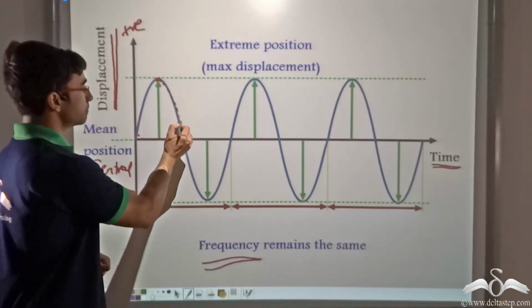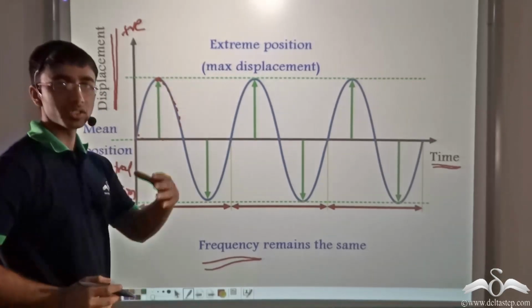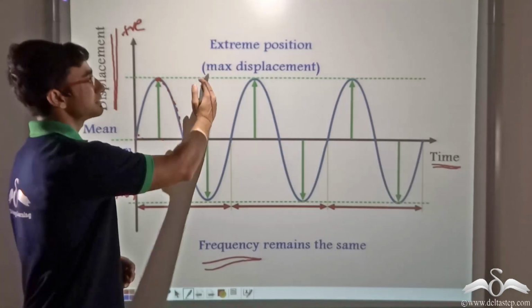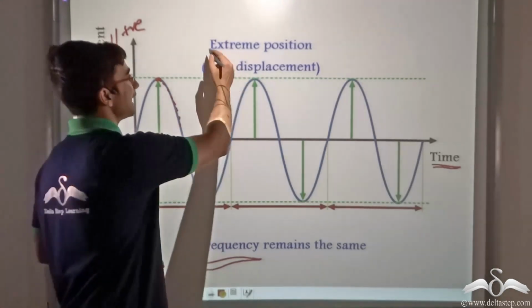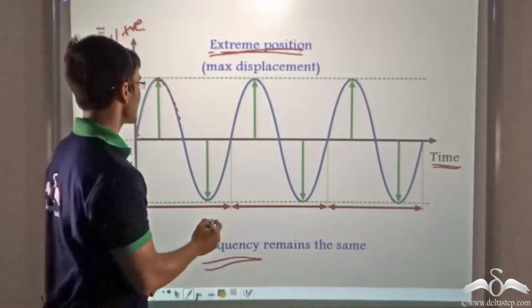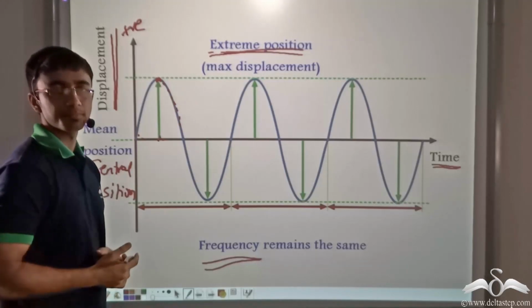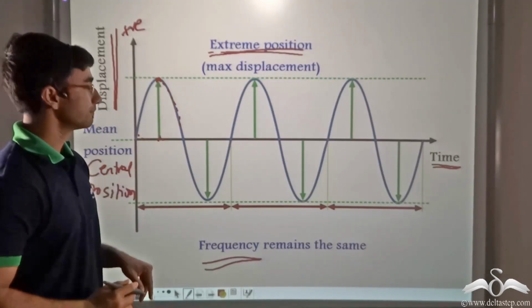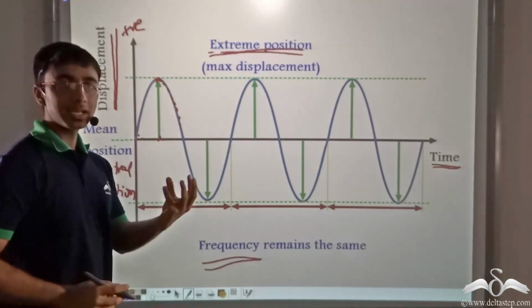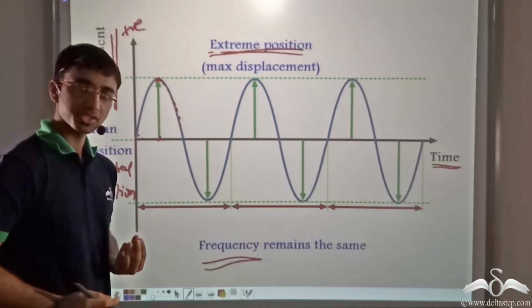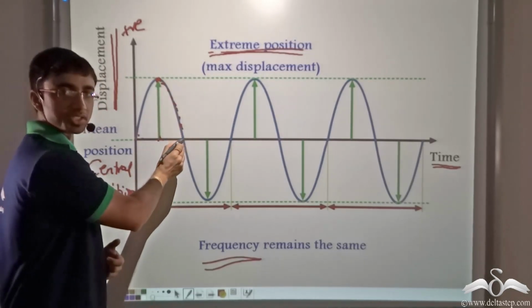So it starts moving backwards. Now this particular point where the body had gone and stopped is the maximum displacement of the body in the forward direction. So this is the extreme position, and this gives us the amplitude when measured from the mean position. Now coming back to the motion, once it reaches this position, the body will have a tendency to come back to its mean position. So it starts moving back and reaches the mean position.